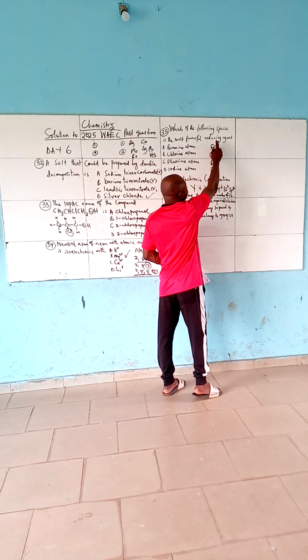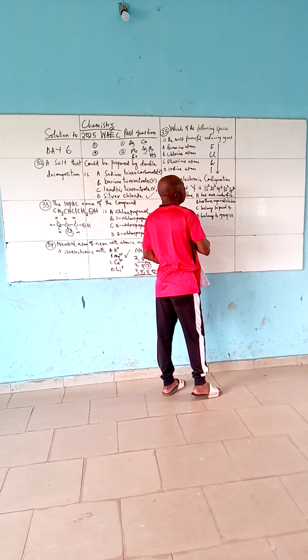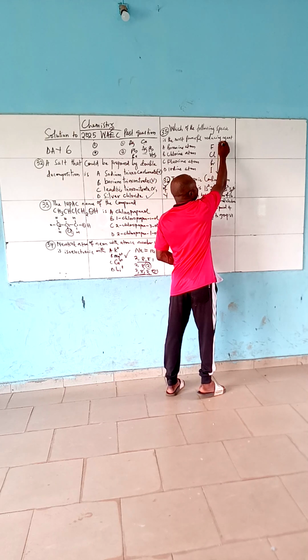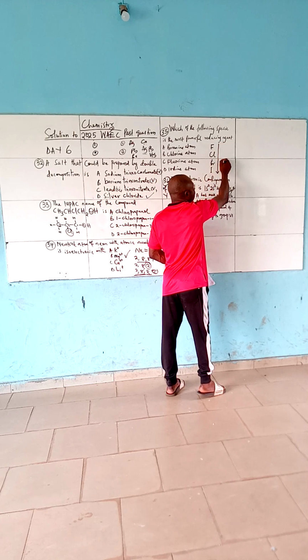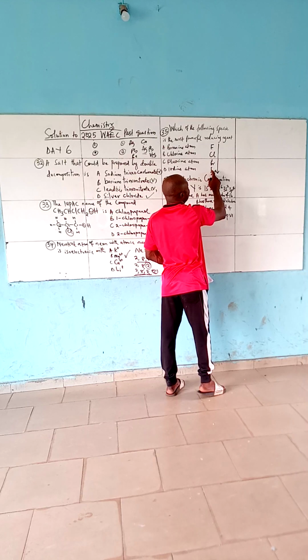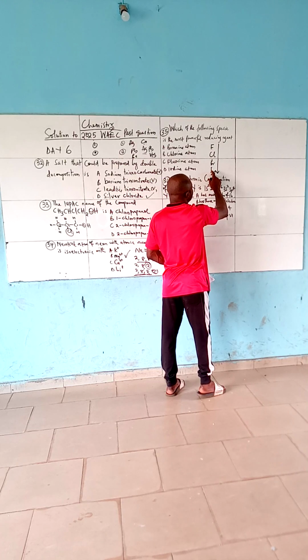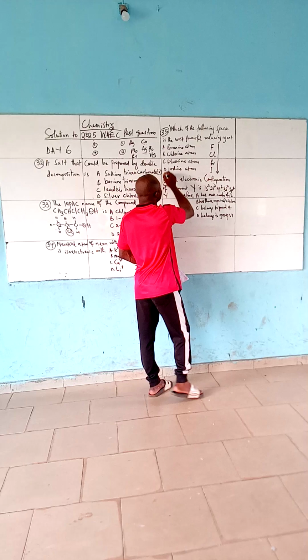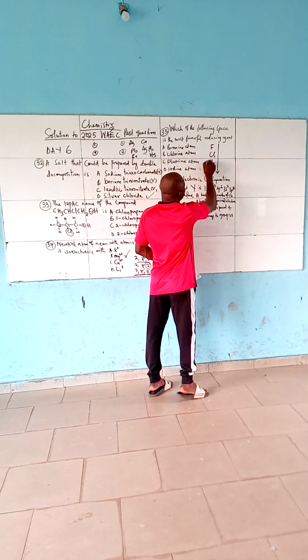So the most powerful oxidizing agent is fluorine, and the least is iodine. So as oxidizing power is decreasing, then reducing power is also increasing. So if fluorine is the most oxidizing agent, it means iodine is the most reducing agent. So the correct option here is iodine atom.